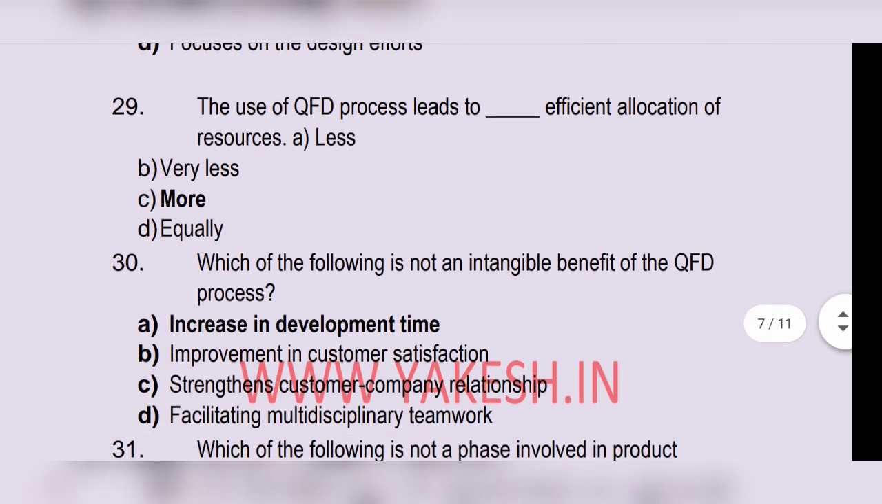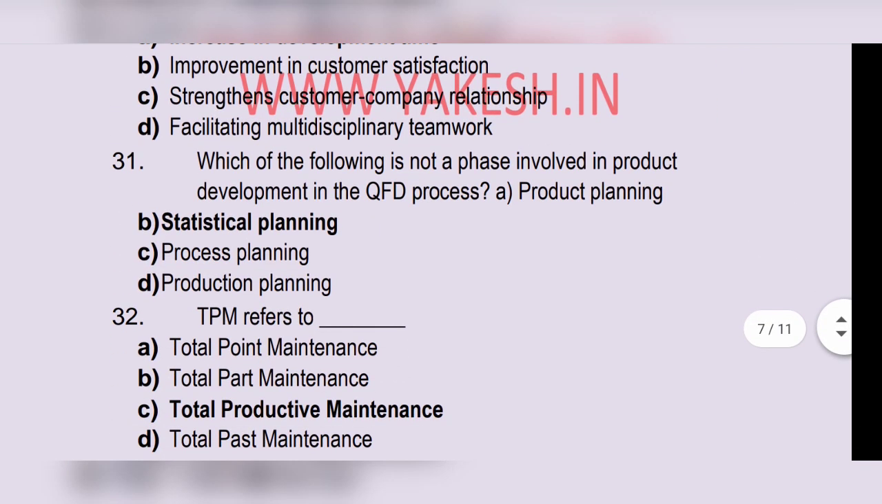The use of QFD process leads to more efficient allocation of resource. Which of the following is not an intangible benefit of QFD process? Option A, increase in development time. Which of the following is not a phase involved in product development in the QFD process? Option B, statistical planning.